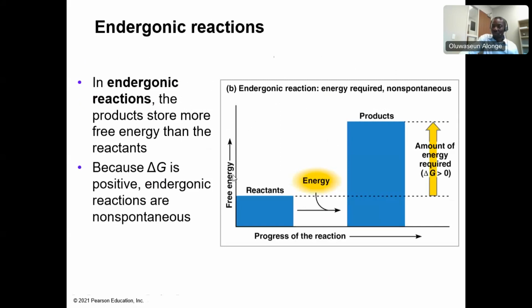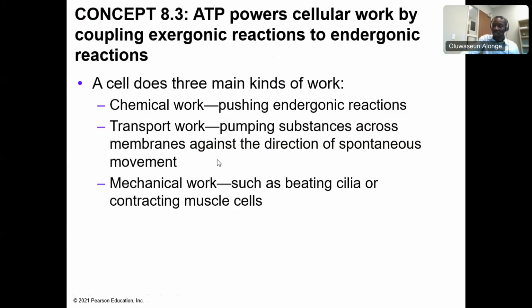Now, the other portion, which is the opposite of it, is the endergonic reaction. In an endergonic reaction, more energy is required. So the product is going to gather more energy, because for the reaction to happen, it has to gather energy from the environment. So the product will store more energy than the reactant. You see that? And then delta G is positive because more energy is in the product than the reactant. So this kind of reaction is non-spontaneous. We say that they are endergonic reactions. They are non-spontaneous because they require more energy.